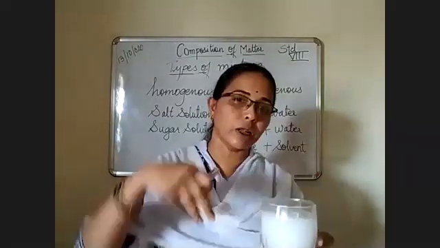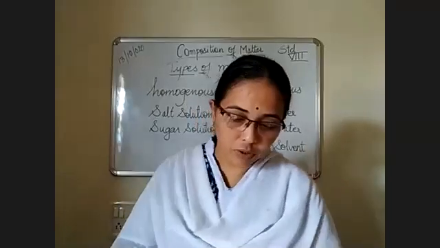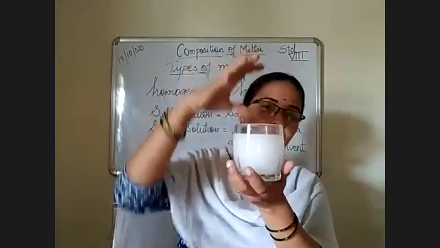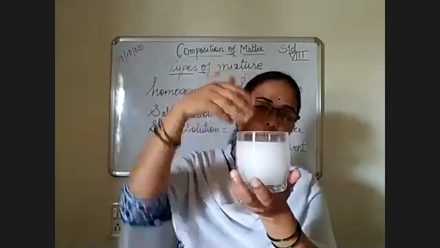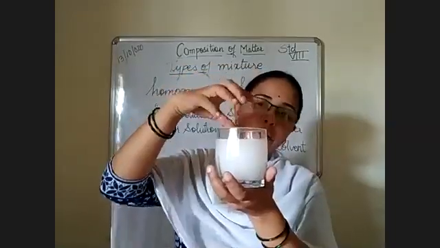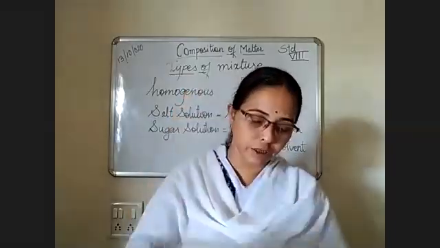They are not allowing the light to go to the other side. So this substance we call colloidal. That means particles will not settle down. They will remain inside, uniformly mixed with the water, but they will not separate out from the water. These are colloidal.